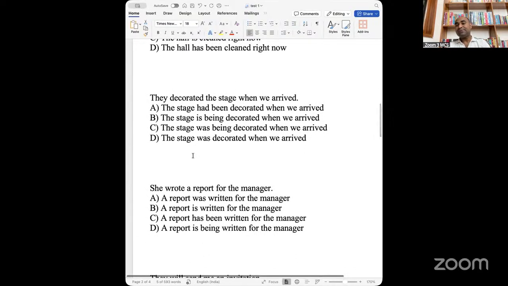Okay, now look at "they decorated the stage when we arrived." So "they decorated the stage" is past simple, and past simple means was/were plus past participle verb. We have only two options, was and was, but option C is being, and therefore it can be eliminated. Only D will be the answer.